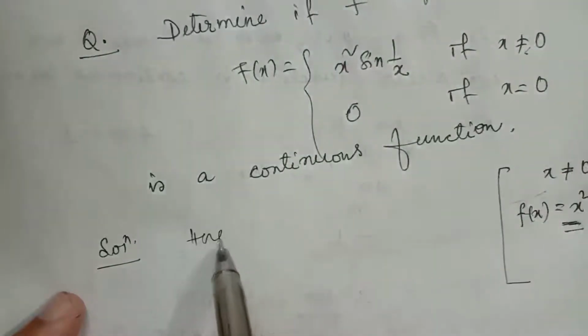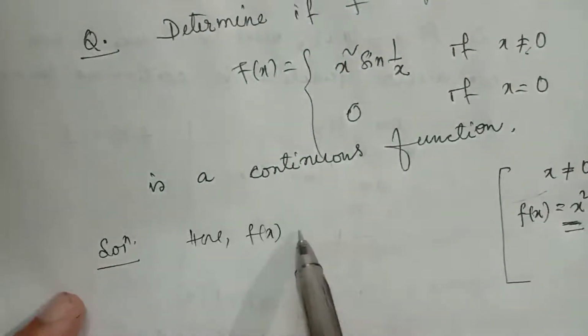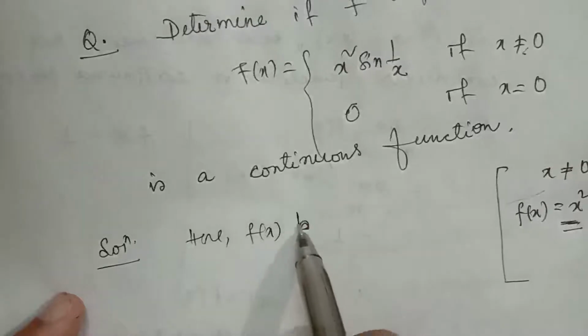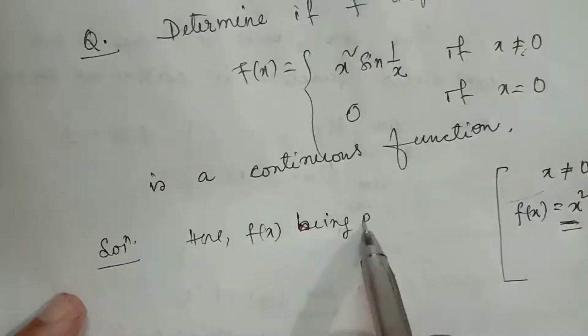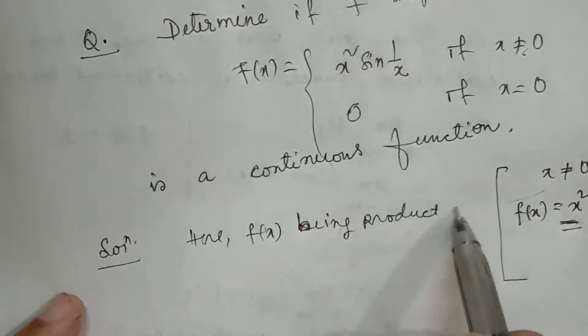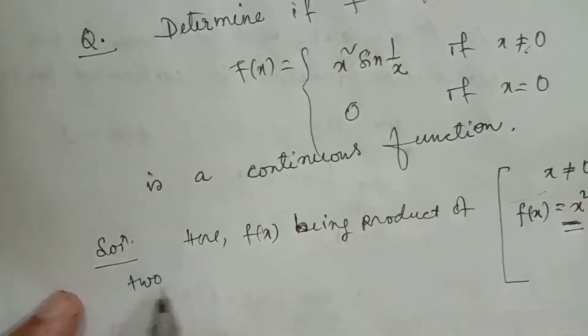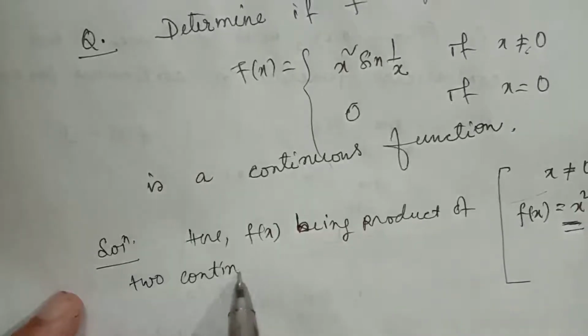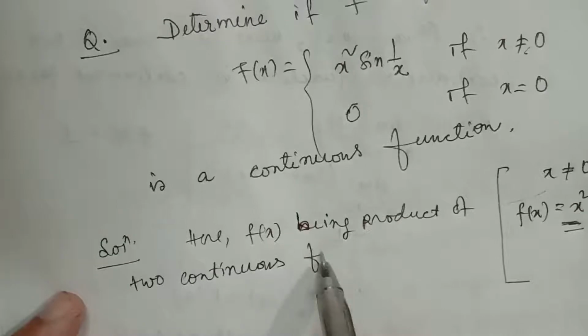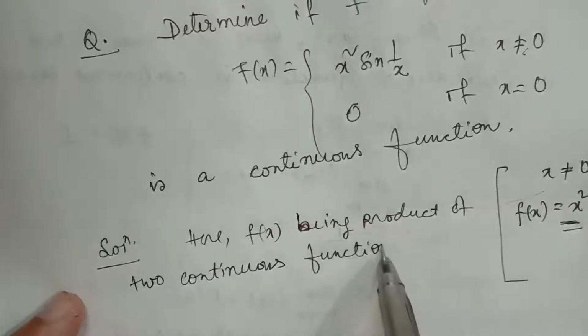Here f(x), being product of two continuous functions, is continuous.